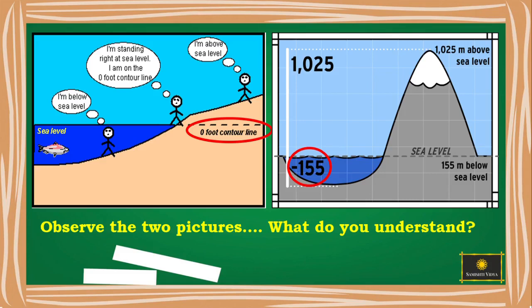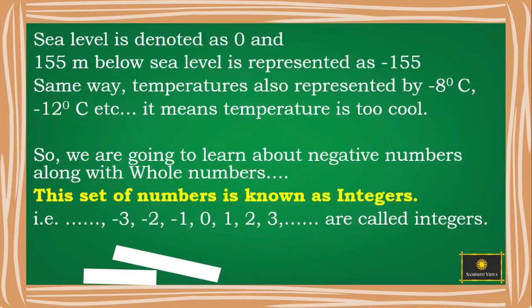Now have a look at the other picture. Tip of the iceberg is 1025 meters above the sea level and 155 meters below the sea level is denoted as -155 meters. Here the sea level is considered as 0.